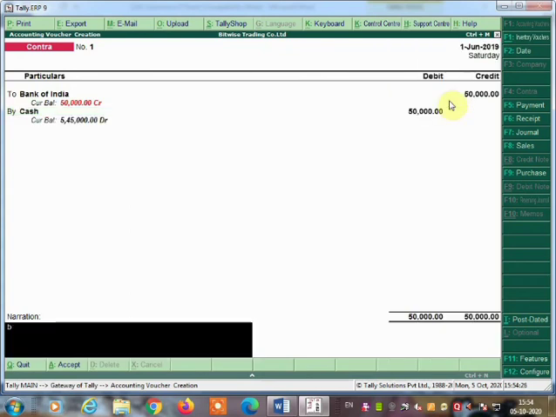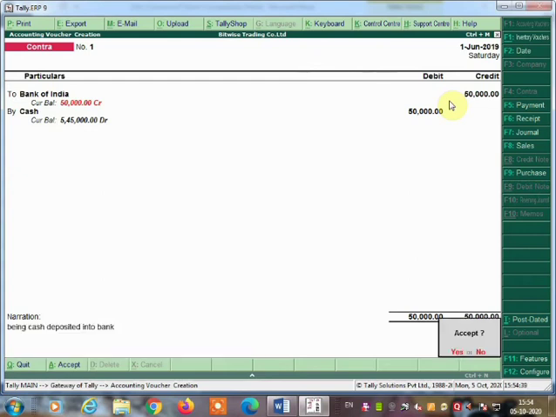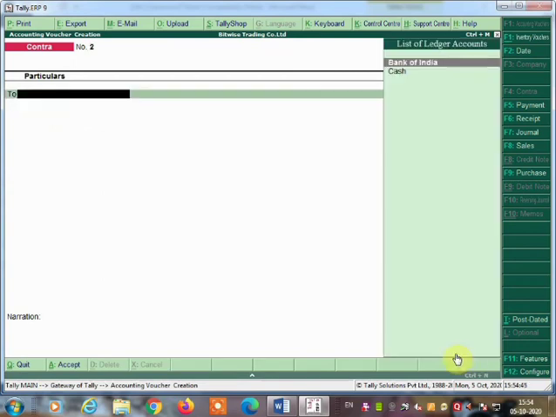Here you can write the narration: being cash deposited into bank. Press enter key. So here you have to accept the contra voucher. Press enter key or click on S. So here the contra voucher is over.